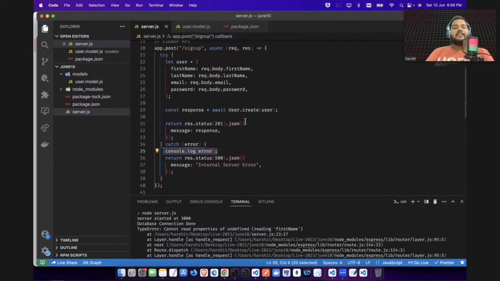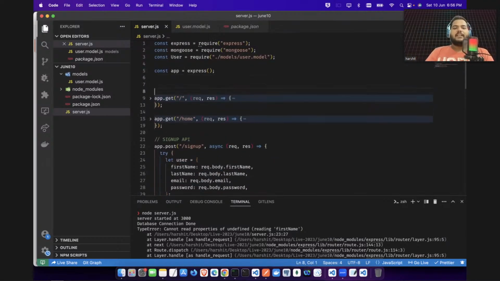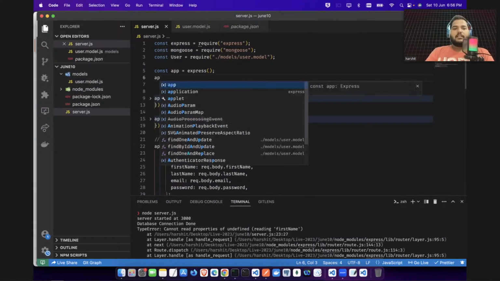It's saying cannot read properties of undefined, reading firstName. We are using request body firstName, request body lastName and all these things, but it's not able to read it. So guys, whenever you are sending your data from front end to your backend, you need to tell your backend how you are going to get your things. There's something called middlewares, and I will be talking about that.